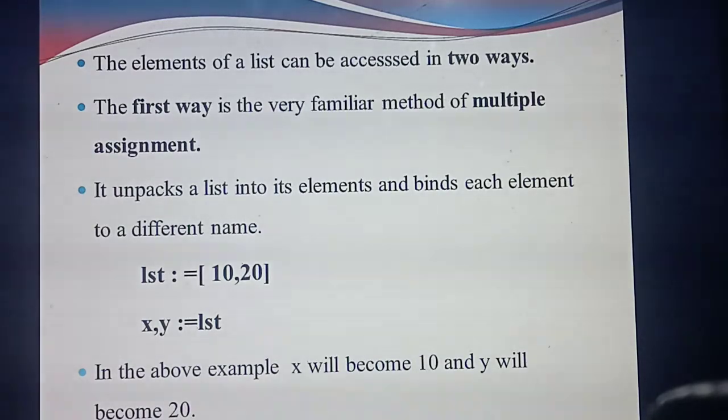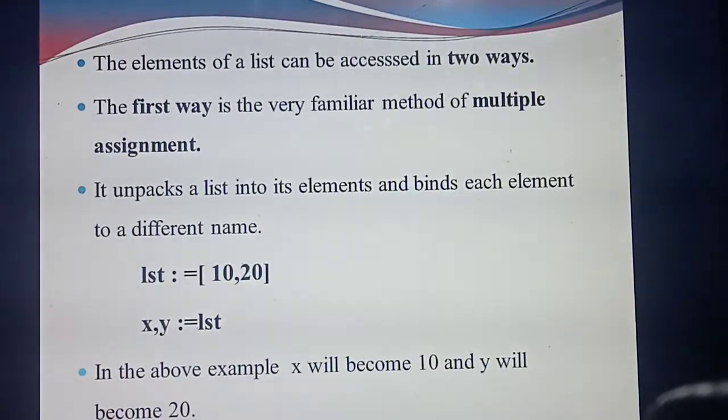Then how many elements are there inside the list? 2. What are they? 10, 20. How are you identifying this is a list? Because the elements are enclosed within square brackets and separated by commas. Okay, so what's the first method name? Multiple assignment. What's the use? That is important. It will give, or bind, each element a different name.